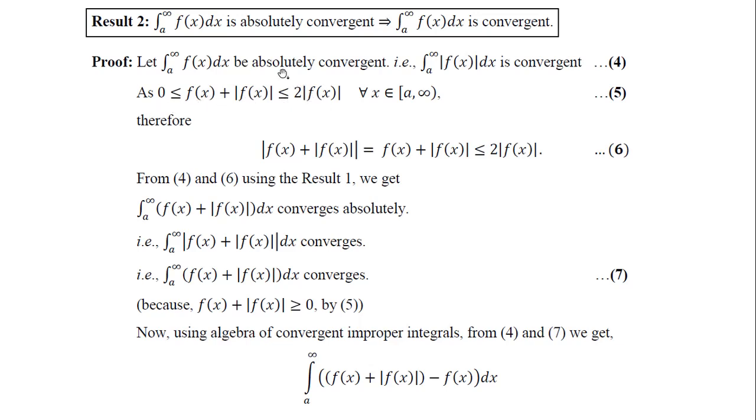So the inequality holds that for any real number y, if we add mod y to y, the result will always be non-negative, and it will be less than or equal to twice the mod value. So this is true for every real number.